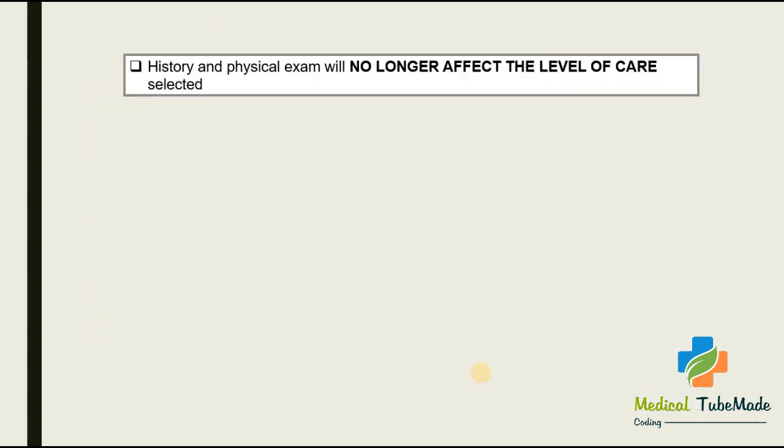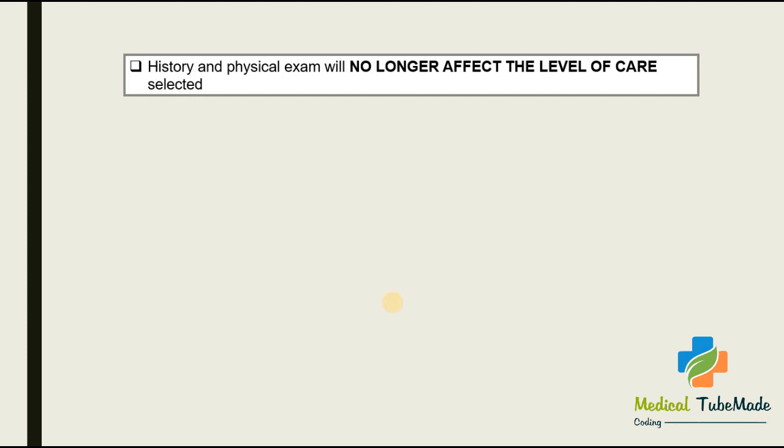History and physical examination will no longer affect the level of care selected. While selecting the E/M level or level of care, history and physical examination will not affect the E/M level. Suppose there is only one physical examination point you can find, then also the level can be high.